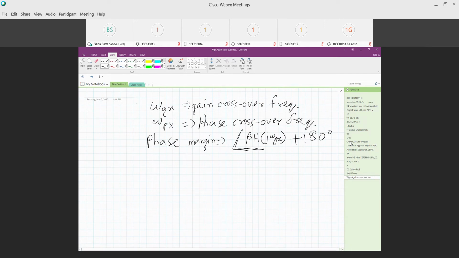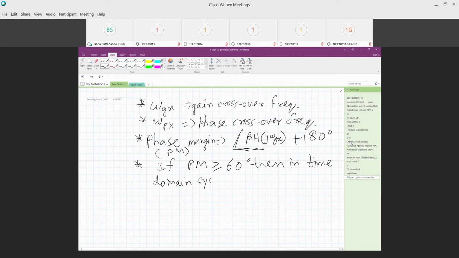Then the system is stable and well behaved if the phase margin, short form PM, is greater than or equal to 60 degrees. In the time domain, the system is well behaved.